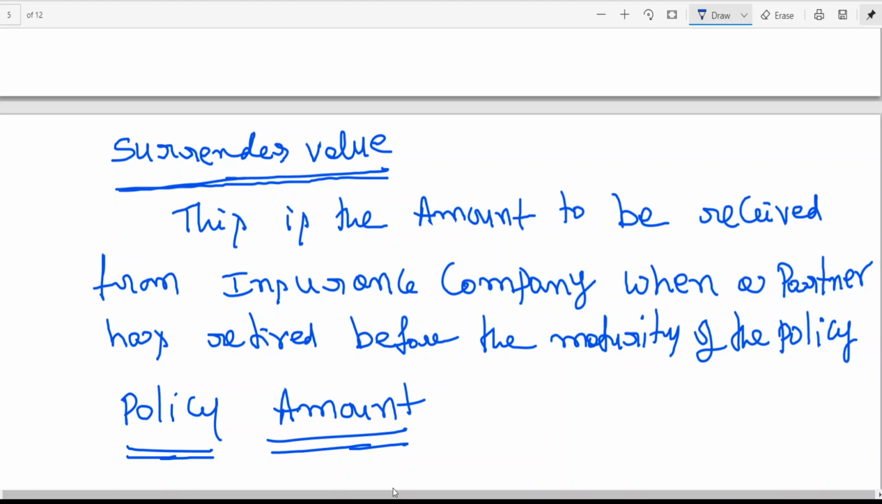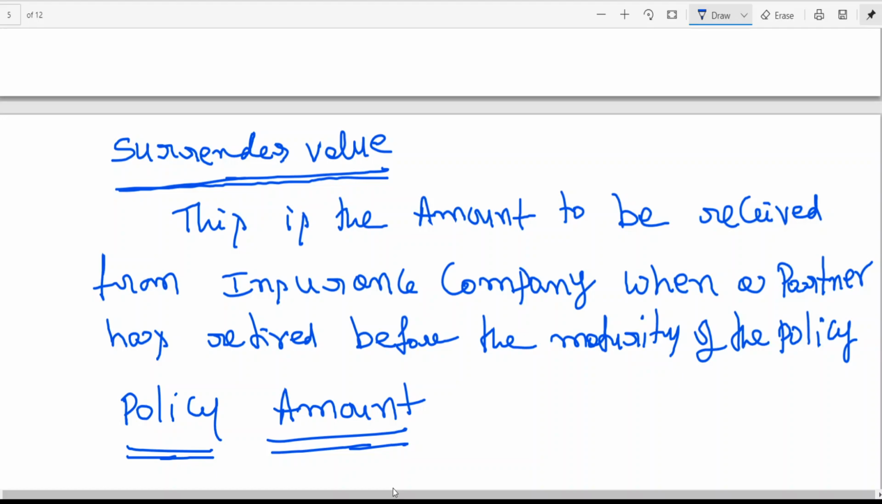And if the partners decide to retire after 10 years, fine. The entire 1 lakh rupees the firm is going to get, because the partner has retired after the maturity of the policy. Maturity period is 10 years. After 10 years, you can submit the policy and get back the full amount. But before the maturity period, you will get less amount. That is the surrender value. How much, sir? It is a calculation. They have a formula, and according to that they calculate.